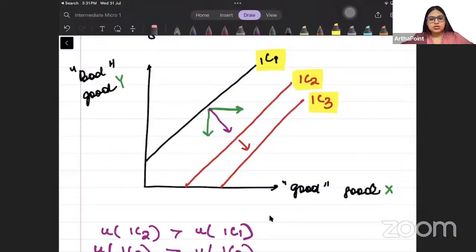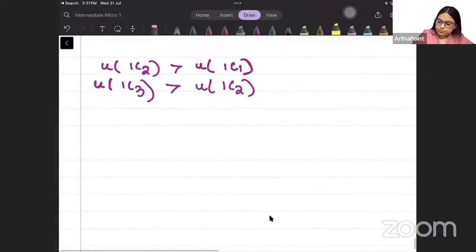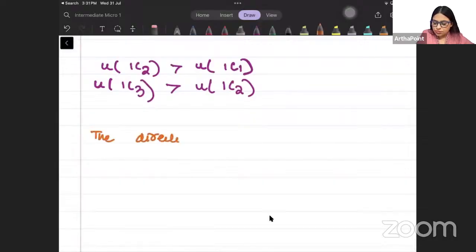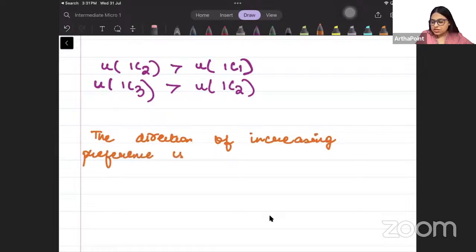Okay. So please write down. The direction of increasing preference is down and to the right. Right?